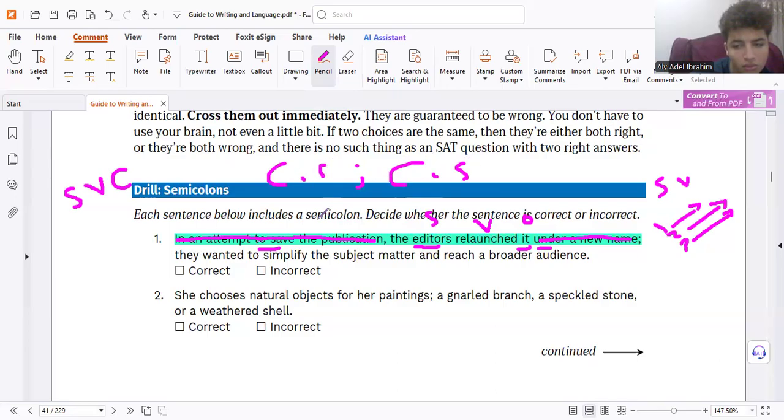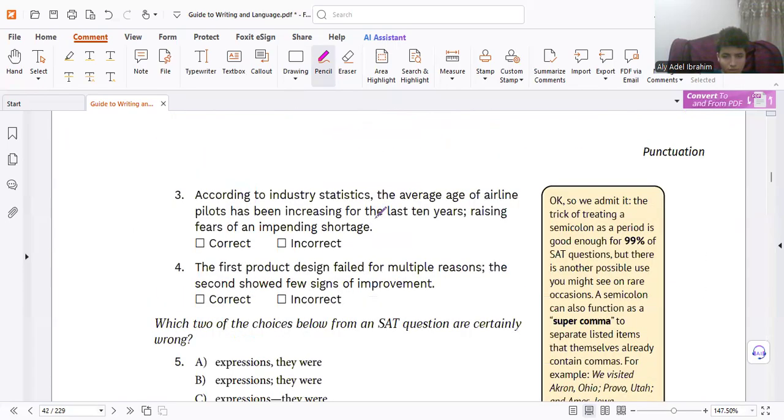I must check again. They want to simplify subject matter and. So I found the subject, I found the compound predicate. Everything is correct in agreement and everything. That means it is correct. Now again, before the semicolon: is it a sentence, subject, verb, meaning? Correct. After it, we don't have a verb, so it is wrong. Because the rule is, it must be a sentence before and after. Understood? So the rest is for your homework, of course.